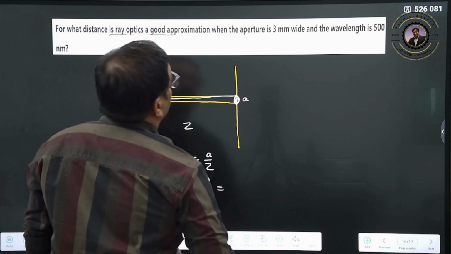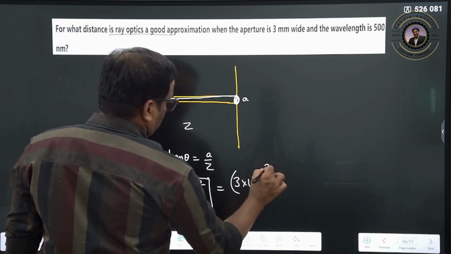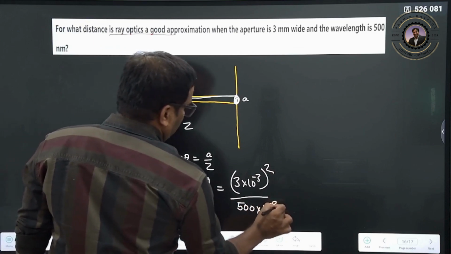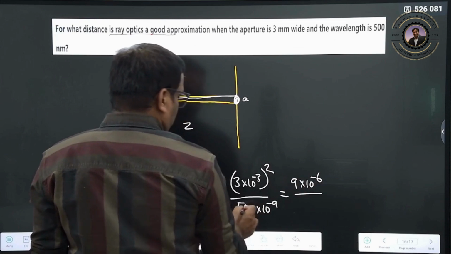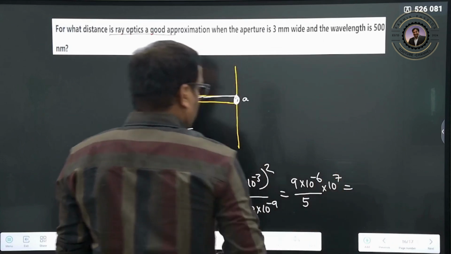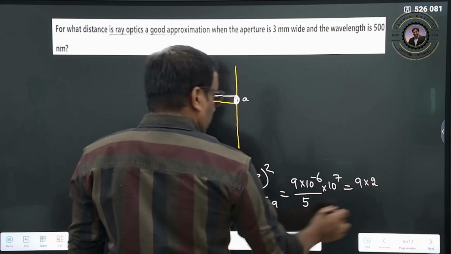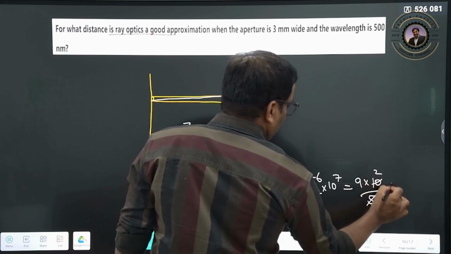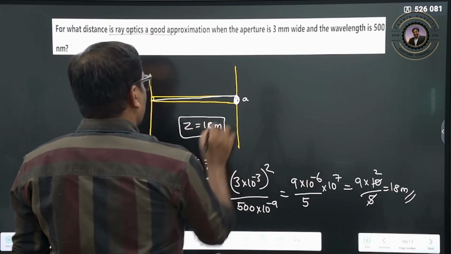So now, aperture 3 millimeter, 3 into 10 to the power of minus 3, whole square, divided by wavelength 500 nanometer, 500 into 10 to the power of minus 9. So this is 9 into 10 to the power of minus 6 divided by 5 into 10 to the power of minus 7. Clear? So it will be 9 into 10 divided by 5, therefore nearly 18 meters. So this is up to 18 meters, therefore light will not undergo any spreading.